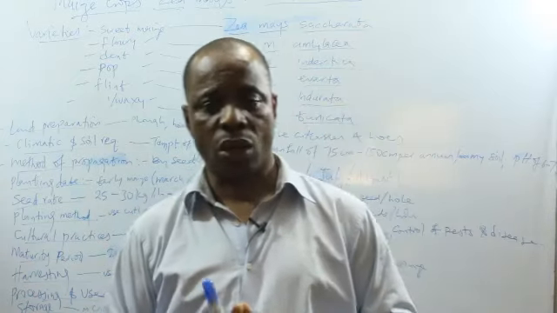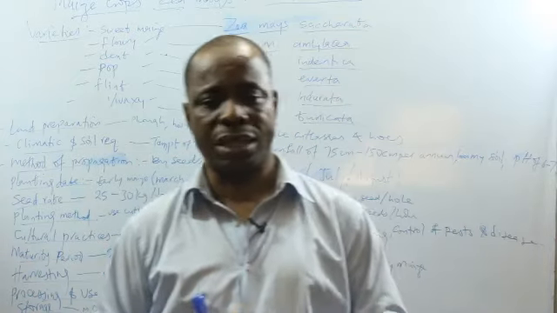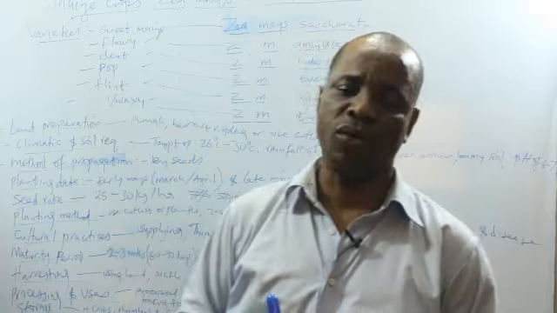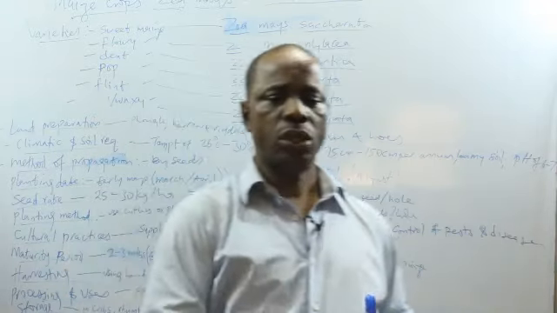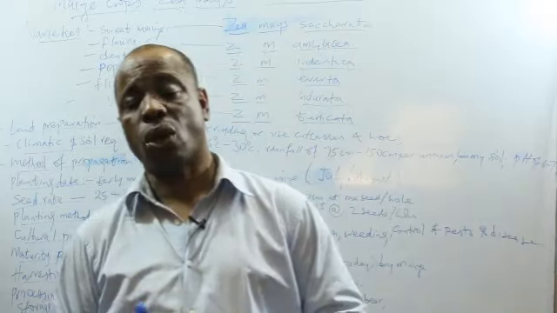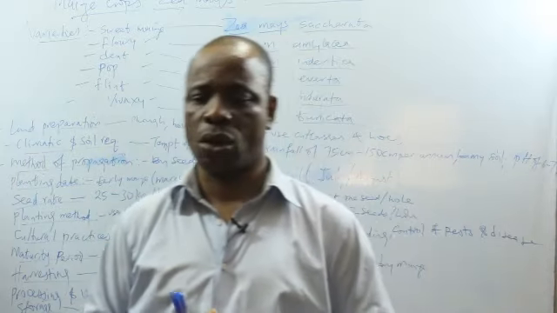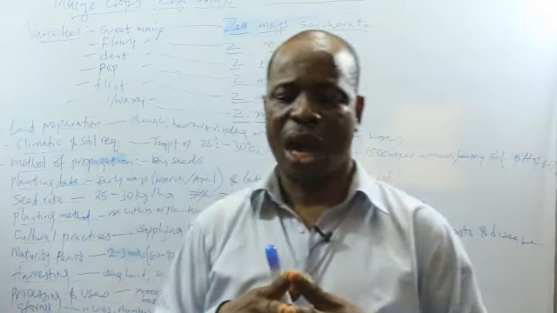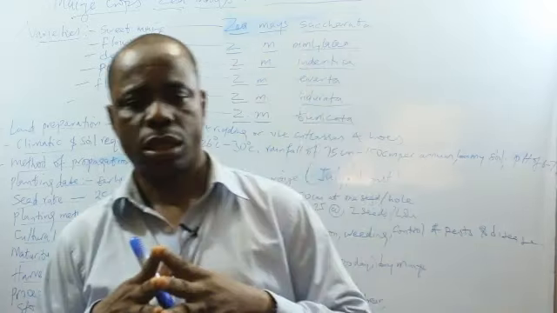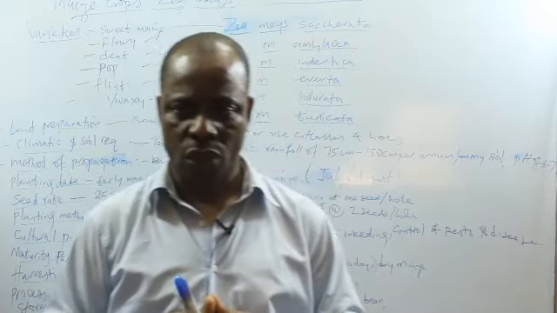Loamy soil is a soil that contains more organic matter. And the best type of loamy soil is sandy loamy soil. The loamy soil could be clay loamy or it could be sandy loamy soil. The best soil for cereal crops, for most crops that are grown in the coastal land, is the sandy loamy soil.